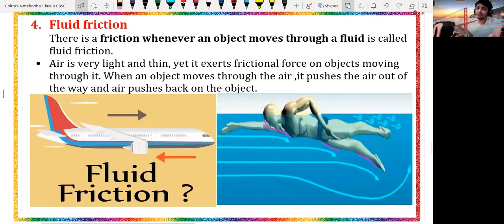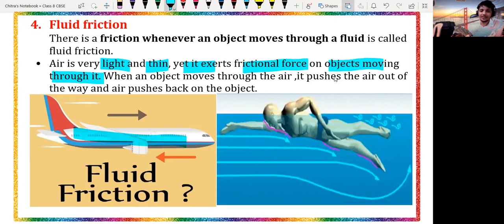Now we will discuss fluid friction. This is again a friction force. Whenever an object moves through a fluid, it experiences the fluid force. That means it is the force which is responsible to keep an object flowing. Air is very light, very thin, yet it exerts a friction force on an object moving through it, as in the case of birds and planes.